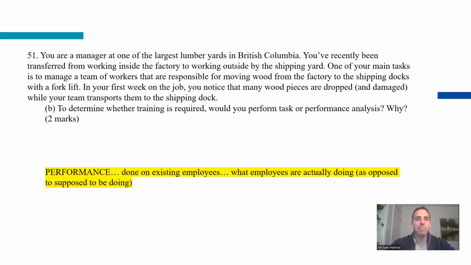Okay. Part B, to determine whether training is required, would you perform a performance or a task analysis and why? I actually have a little bit of a typo here. This should actually be both, because you're doing performance analysis to see what the employees are actually doing, but you need to compare it to the task analysis to see what the difference is, to see what the gap is, what the void is. Because if there is no gap and the task analysis matches the performance analysis exactly, then in that case, no training is required. However, if there's a big discrepancy between task and performance analysis, then you need to train on that gap.